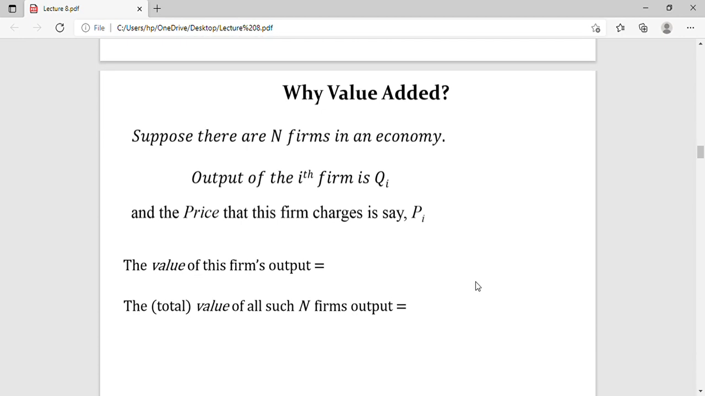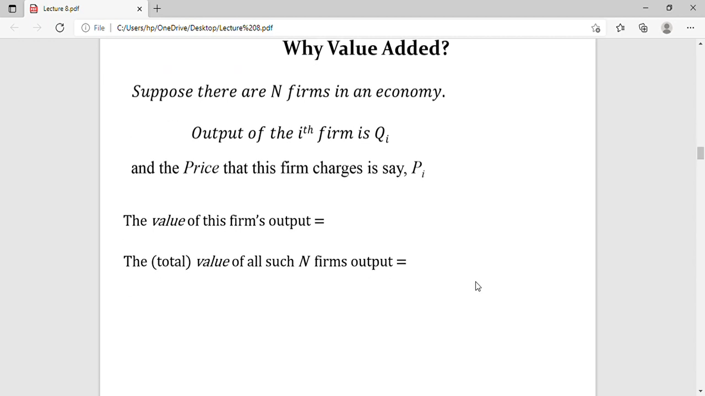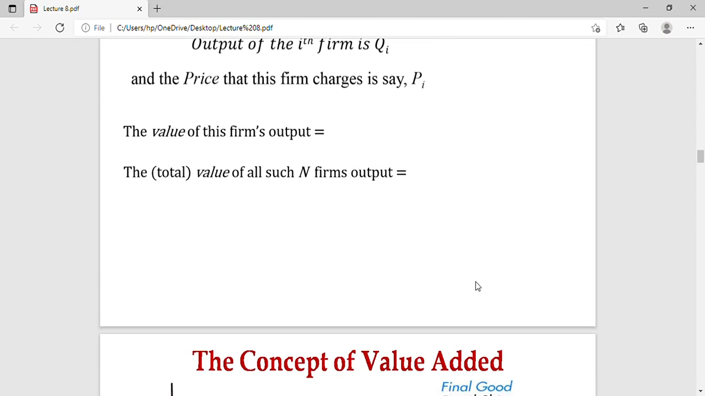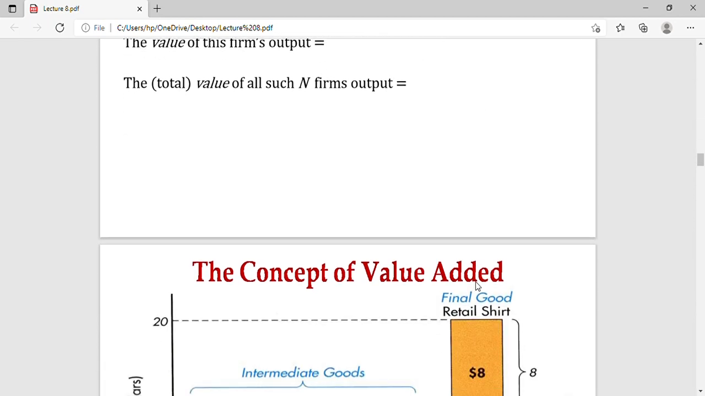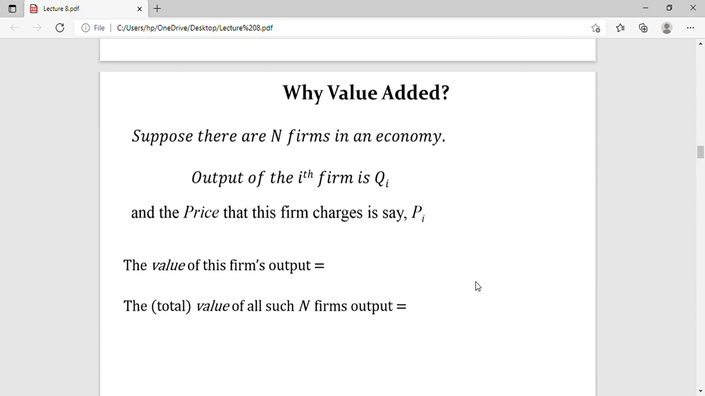Why value added? Suppose there are n firms in an economy. Output for the i-th firm is Qi, and the price that this firm charges is Pi. The value of the firm's output is Pi Qi, and the total value of all the n firms' output is found by adding all these.